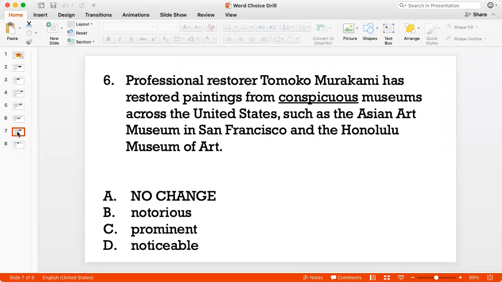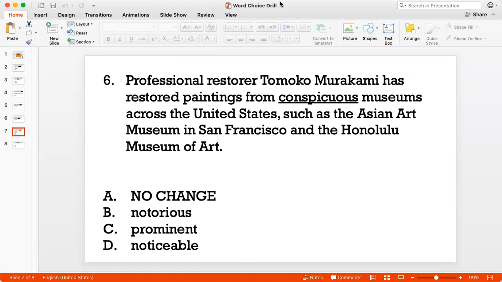Question 6. Professional restorer Tomoko Murakami has restored paintings from conspicuous museums across the US, such as Asian Art Museum in San Francisco and the Honolulu Museum of Art. So here I'm speaking of a professional restorer who has restored paintings from a number of museums, right? And I'm trying to say that these museums are well known, because I'm trying to present Murakami's work. So I'm saying that she has restored paintings from these well known museums.